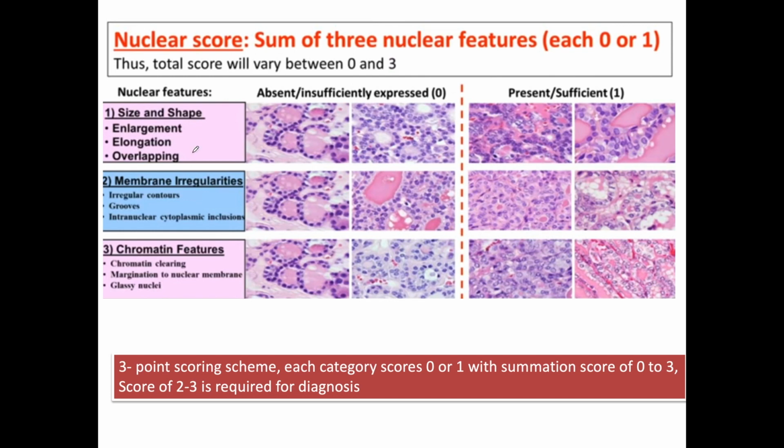All these three features are given a score of 0 or 1: 0 for absence of these features, and 1 for presence of these features. And a total score varies from 0 to 3. Depending on this 3-point scoring scheme, a score of 2 to 3 is required for diagnosis of NIFTP.